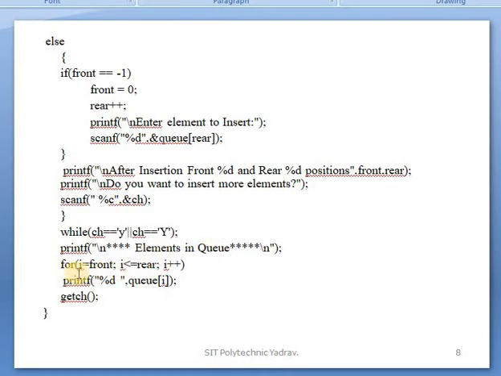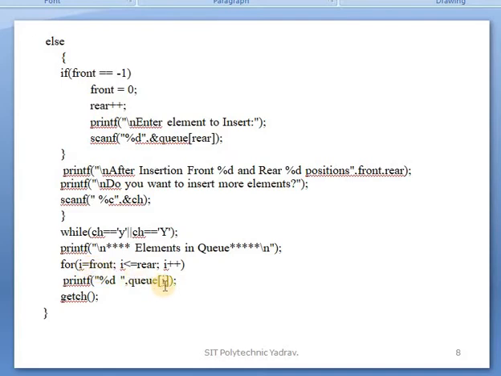First of all, i is equal to front. i is taken for loop purposes, because in an array, to display the numbers, obviously a for loop is used. i is equal to front, i less than or equal to rear, i plus plus. First, q of i means front, q of 0.